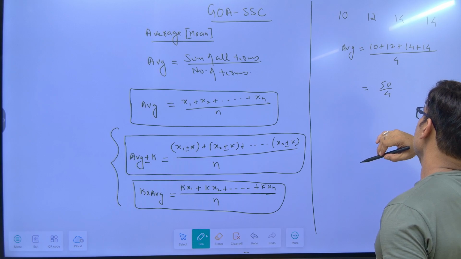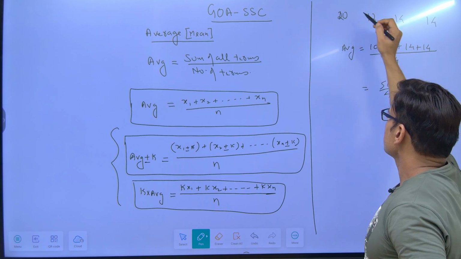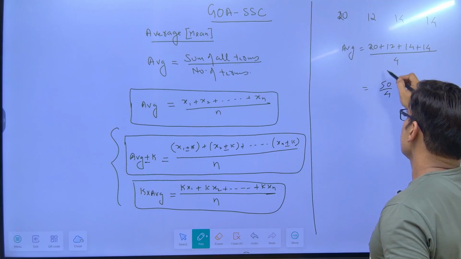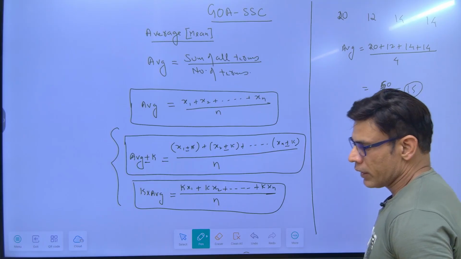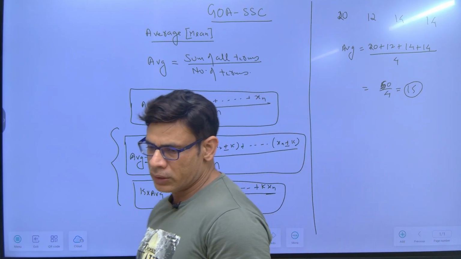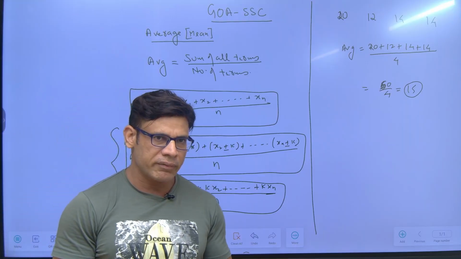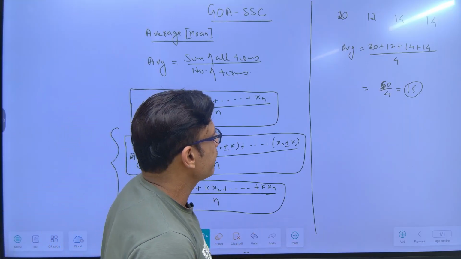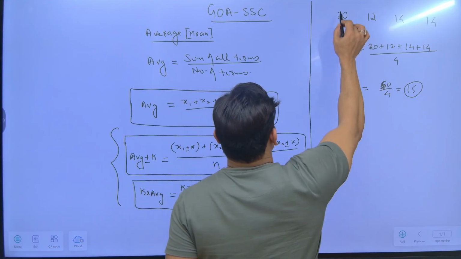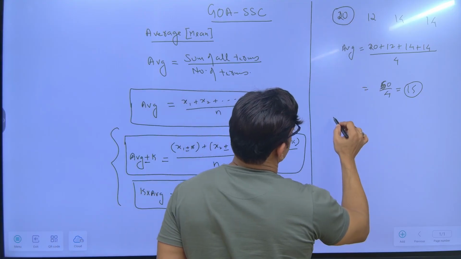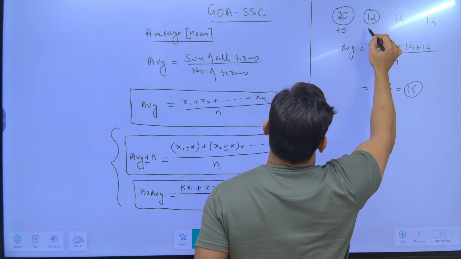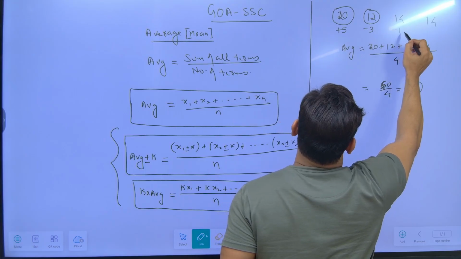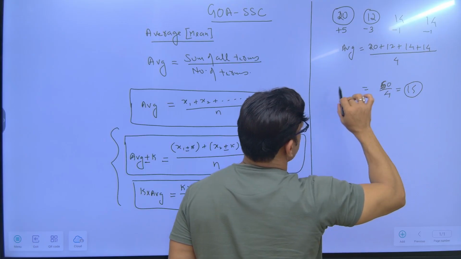Let's take some other number. Let's say take 20. This will become 60, divided by 4, which will give you 15. So when I say average is 15, what does it mean? It means on an average, each individual has 15, 15, 15. Now this is 20, which is 5 more than the average. This is 12, which is 3 less than the average. This is 1 less than average, and this is 1 less than average.